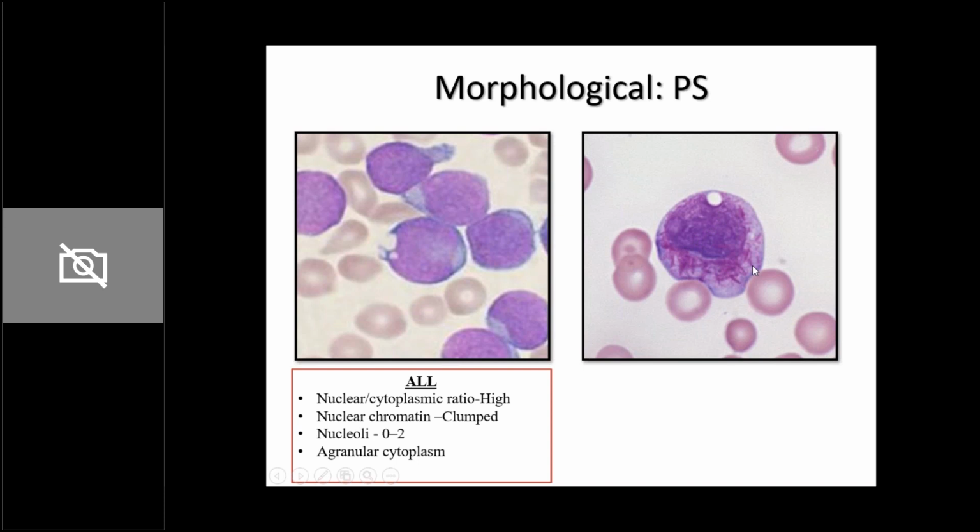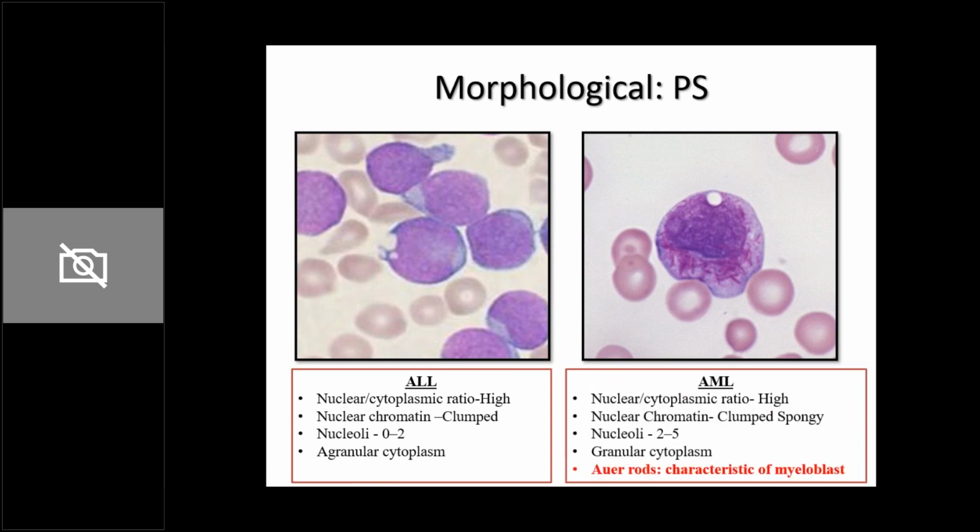Now look at the cytoplasm. One, it is granular, and second, if you look at these needle-shaped things, these are the typical Auer rods. And Auer rods, if present, are characteristic of a myeloblast, and a myeloblast occurs in AML. Okay, so Auer rods are characteristic features of AML. Presence of Auer rods tells you that this is AML, but absence of an Auer rod does not rule out AML.